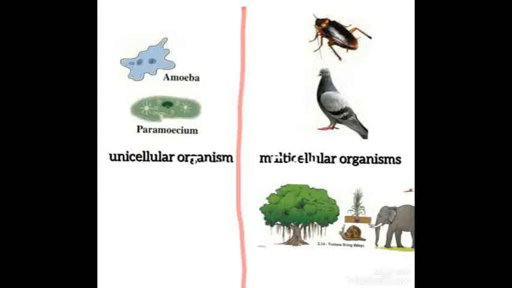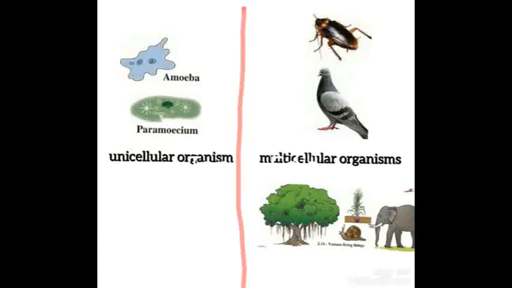First is unicellular organism. Uni means one. So the organisms which contain only one cell are called unicellular organisms. For example, amoeba, paramecium. These two living things have only one cell. That's why they are called unicellular organisms.